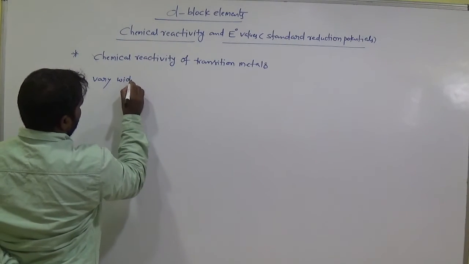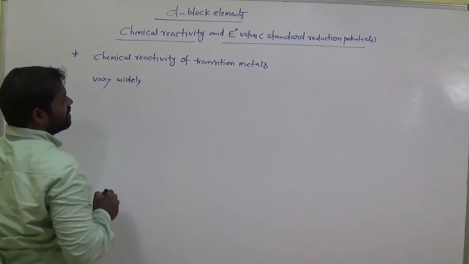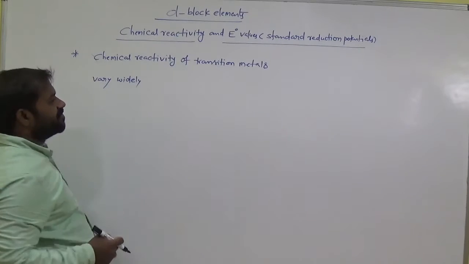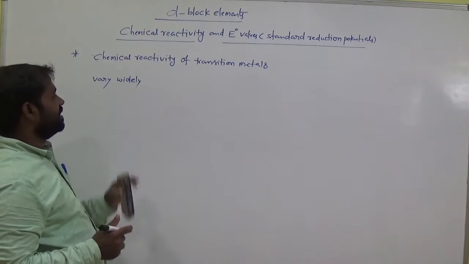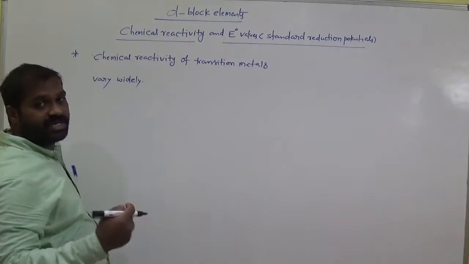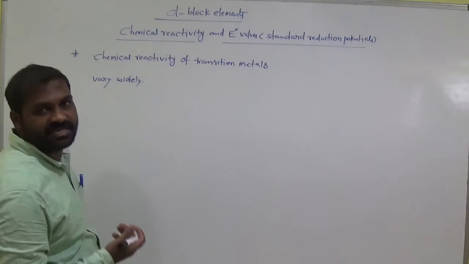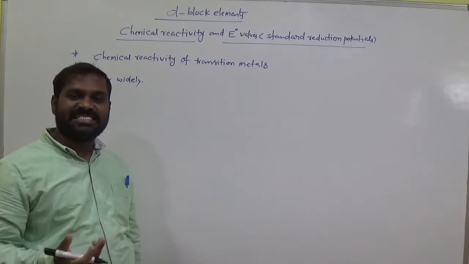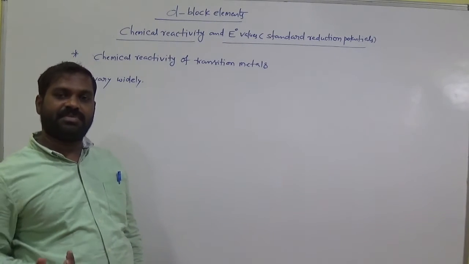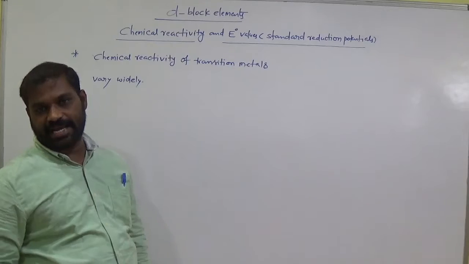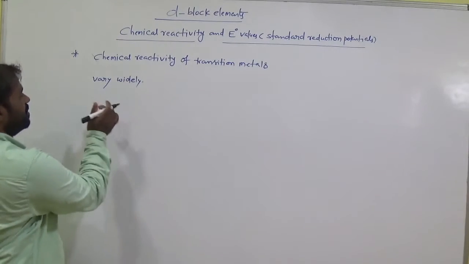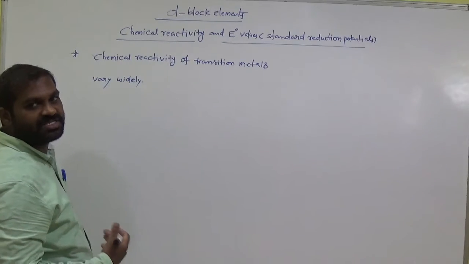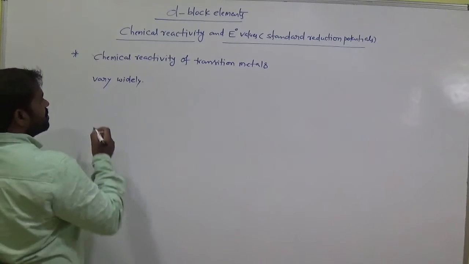vary widely. That means they have different chemical reactivities. So chemical reactivity of transition metals varies widely. That means they show different reactivity nature. Some of the transition elements react very easily, that means more reactive. Some of the transition elements are less reactive. That is the meaning of this point. So there is a wide difference in the reactivity order of the transition series also.